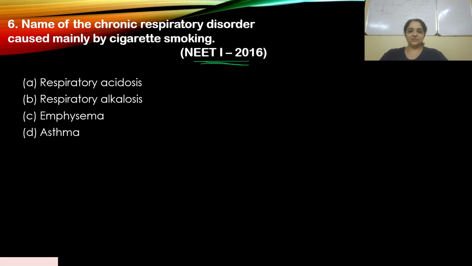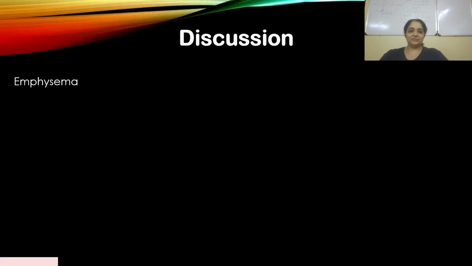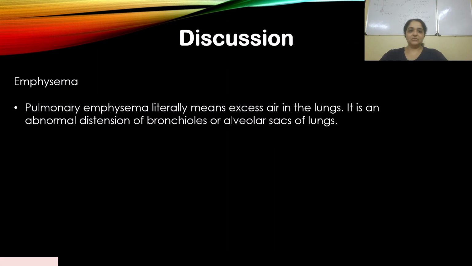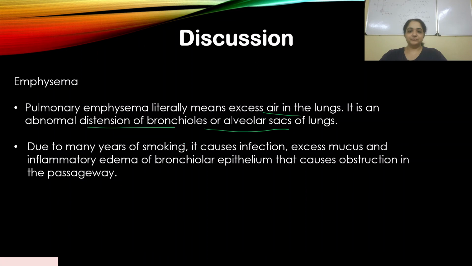This is again straight-up facts. There is no need to spend too much time. You should remember all your facts. The answer is C, emphysema. I've already explained emphysema to you, but let's look at the discussion. It literally means excess air in the lungs, and it is an abnormal distension of bronchioles or alveolar sacs of the lungs.